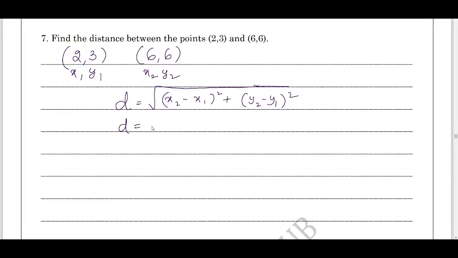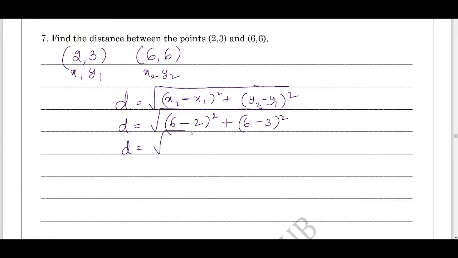Now substitute the values of x1, y1, x2, y2. What is x2? x2 is 6, x1 is 2. 6 minus 2 whole square. Here you can see it is plus. Many students, while writing the paper, will write minus here. Here it is minus for x2 minus x1, and in between you have plus. 6 minus 2 whole square plus y2 is 6, y1 is 3, 6 minus 3 whole square.